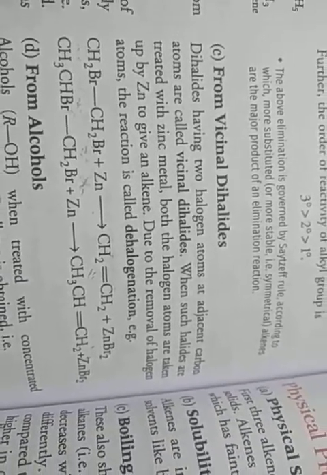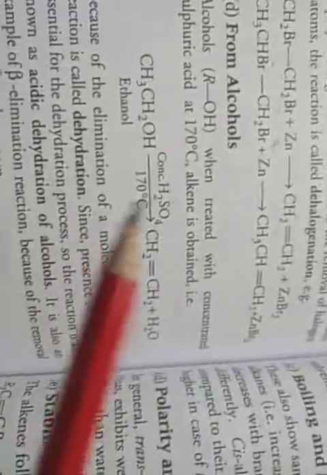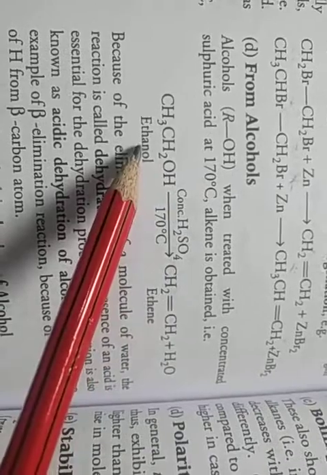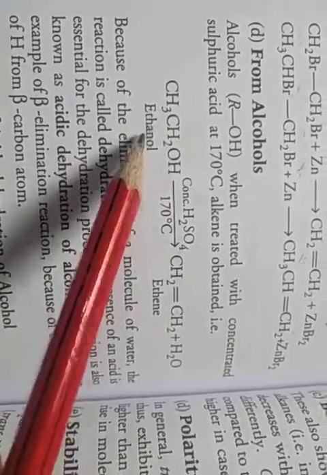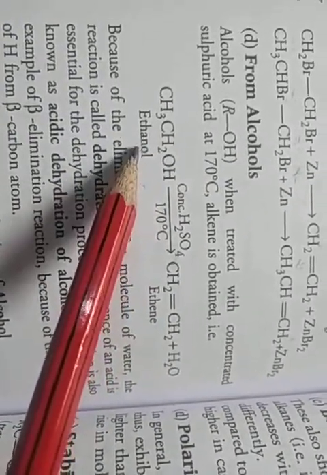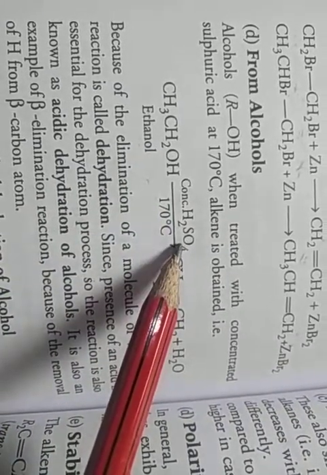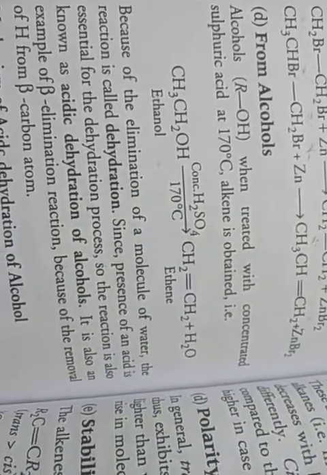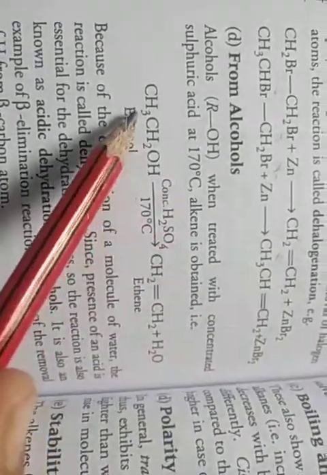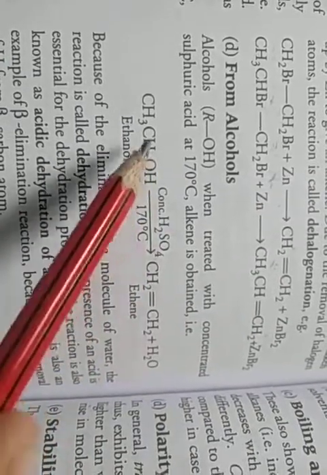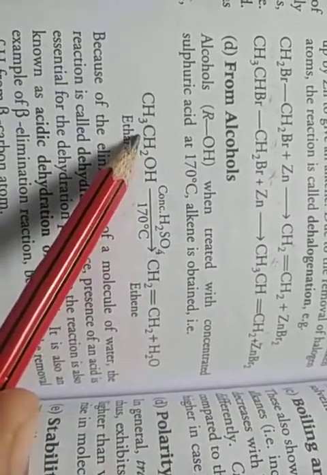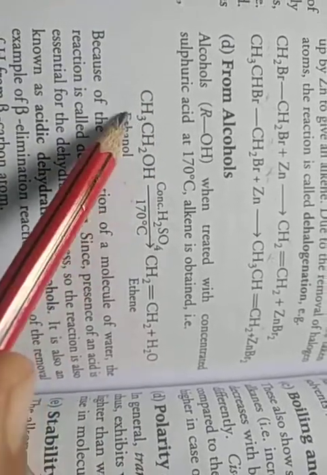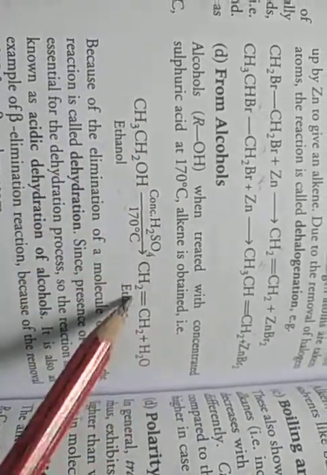The fourth method is from alcohol. From alcohol we also prepare alkene. For example, ethanol, CH3CH2OH, when treated with concentrated sulfuric acid, H2SO4, at 170 degrees Celsius, gives alkene. OH is attached to this carbon; the OH is removed along with one hydrogen from the adjacent carbon, so water is eliminated and a double bond is formed between the carbons.